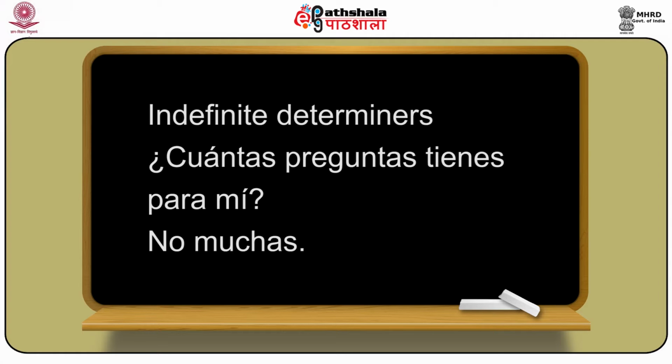And the journalist says, not many. This not many is expressing that he is not telling the exact quantity of the thing, but is just determining it in a vague manner. The same thing in Spanish can be said as ¿Cuántas preguntas tienes para mí? No muchas. So not many is no muchas.